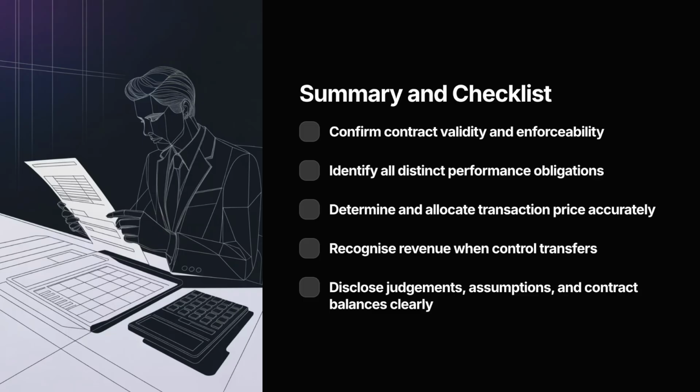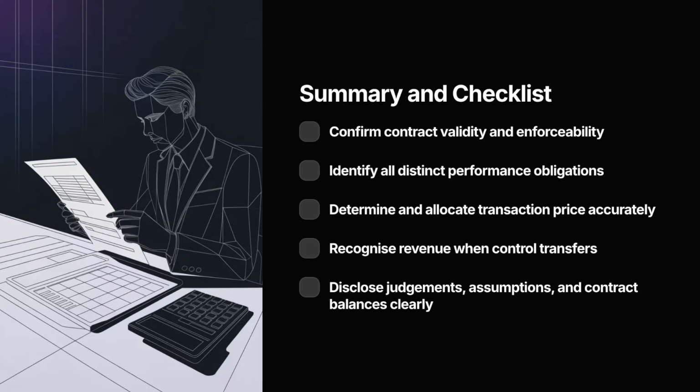20. Summary and checklist. Before closing, let's recap your checklist for compliance. First, confirm the contract's validity and enforceability. Then, identify all distinct performance obligations. Then, determine and allocate the transaction price correctly. Then, recognize revenue when control transfers. Then, disclose judgments, assumptions, and balances transparently.